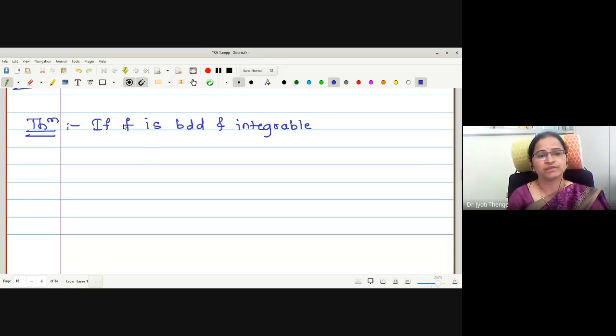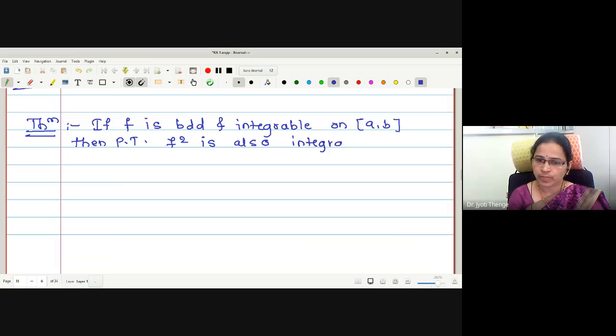But we know if f is integrable, it has to be bounded. Okay. Therefore, it is just to create a confusion among you. If f is bounded and integrable on closed interval ab, then prove that f square is also integrable on closed interval ab.